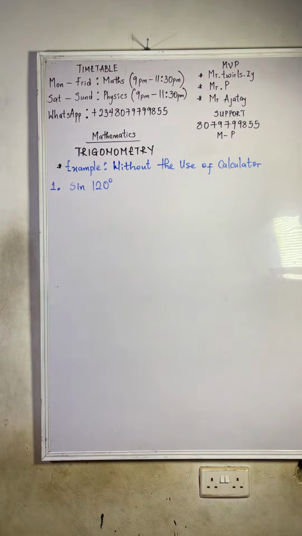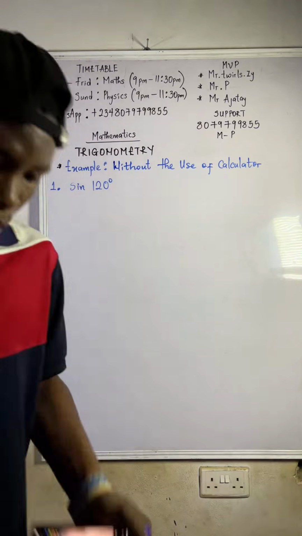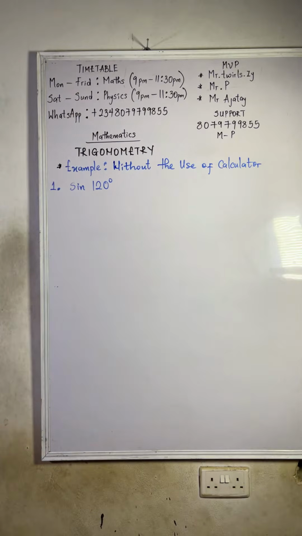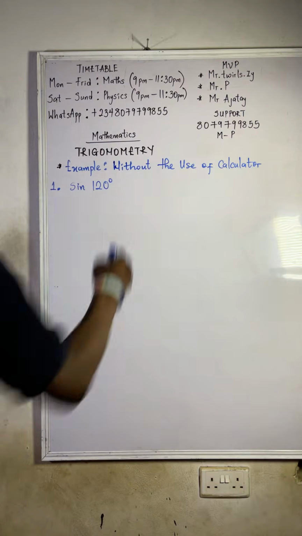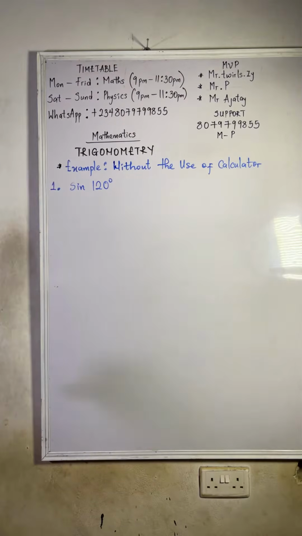So now let's say you're given sine 120 in the exam. There is no calculator to press sine 120, so how do you get it? Which quadrant does 120 degrees fall on? You see that it's on the second quadrant, right? So now what do you do? What is positive on the second quadrant?